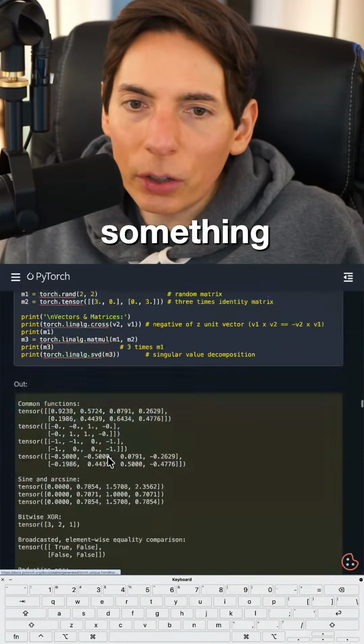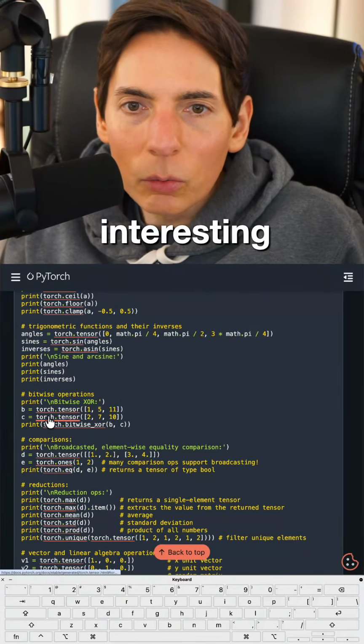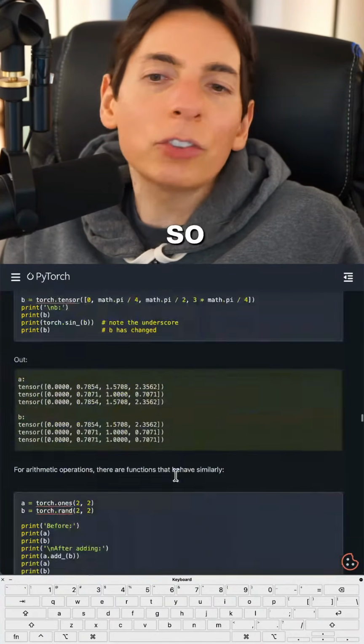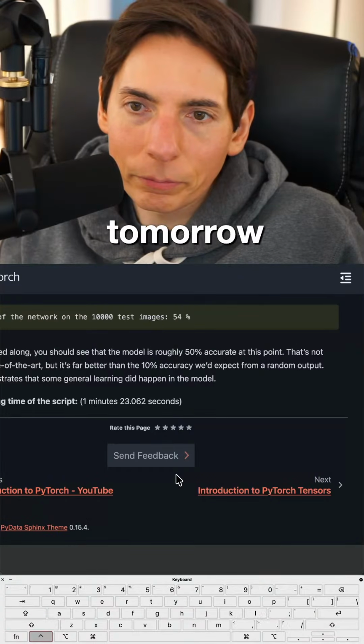We might do something else though. Well, there's a few things in here that are interesting. We might do some of this tomorrow. Okay, so it's just gonna be the next page with whatever this is. That's what we're gonna do tomorrow.